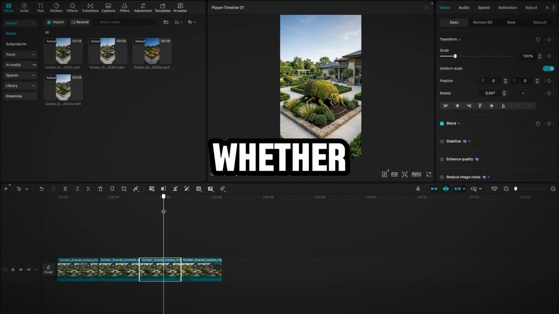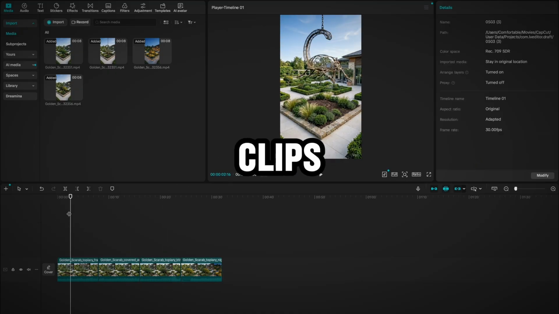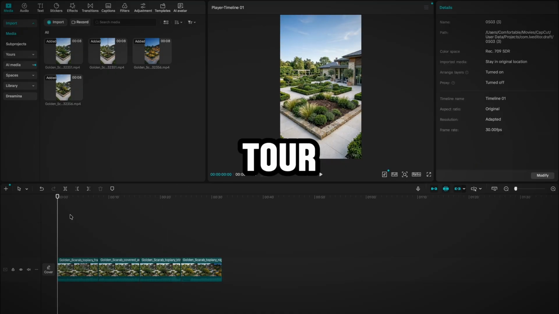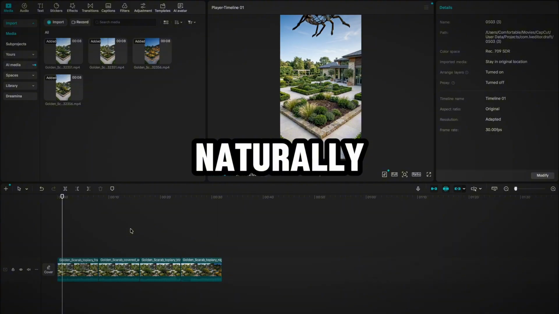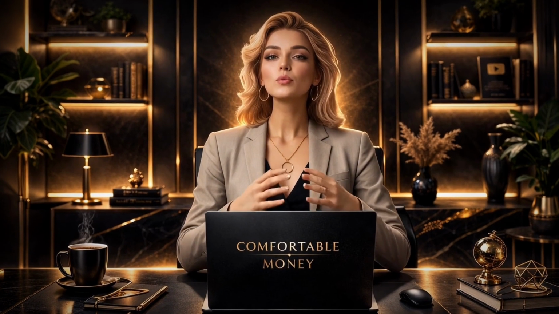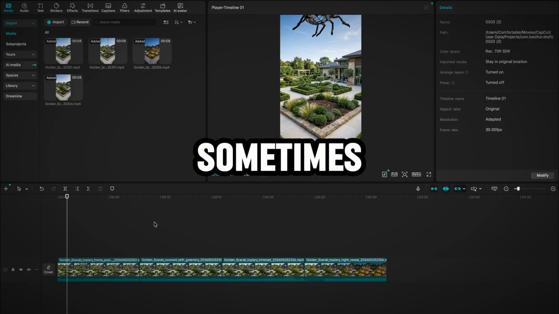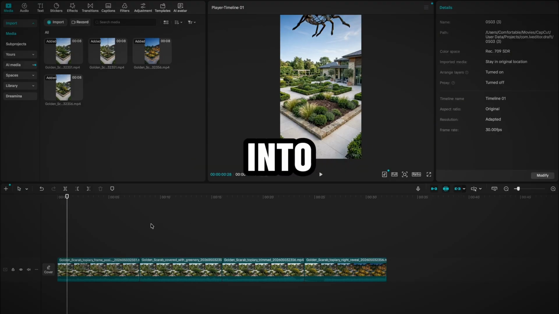You're evaluating whether the camera movement across all 5 clips feels like a single, continuous tour. If any clip breaks the spatial logic of the journey, if the camera appears to jump to a position that doesn't follow naturally from where it was in the previous clip, that's a moment worth regenerating before the edit is finalized. Google Labs Flow sometimes generates ambient audio directly into the video clips.